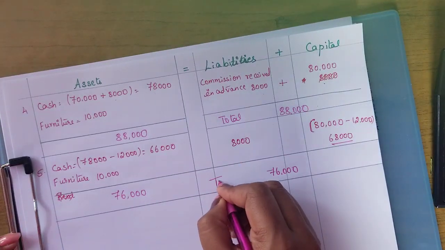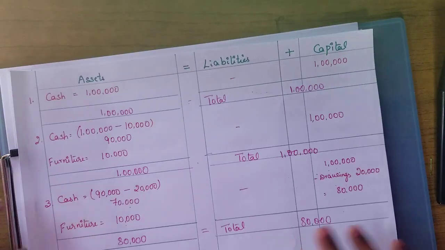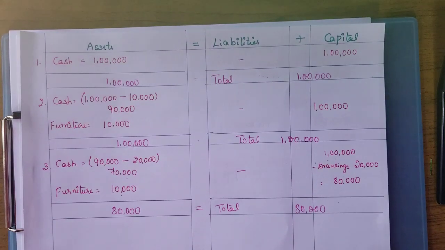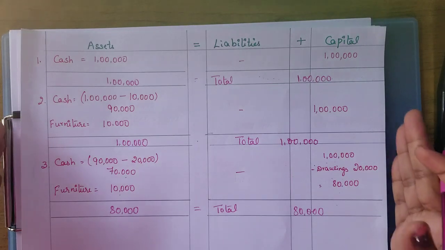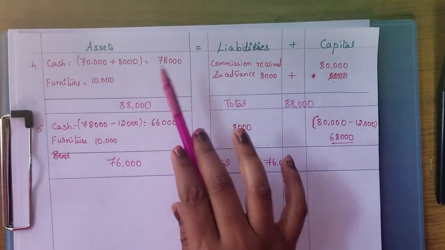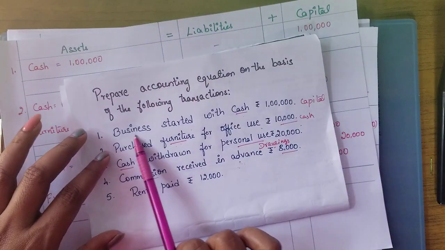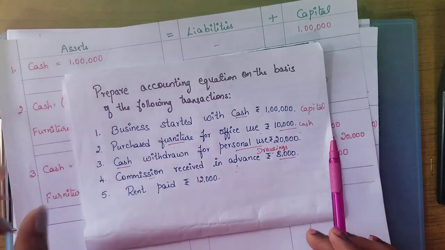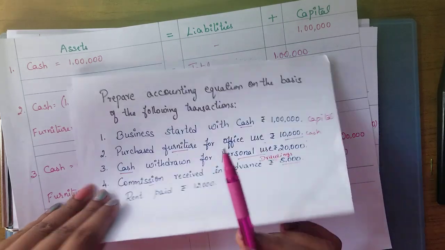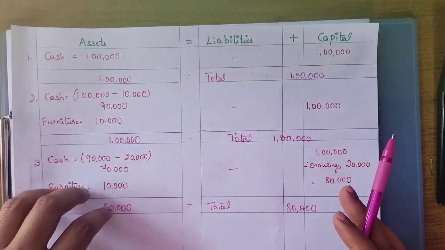So this is how we are going to solve this type of transactions using accounting equations. This may be asked as a 5-mark question, so this is very important. You have to be very clear with the transaction. When you read the transaction, you should know which are the two accounts that will be affected. When you know that, you can easily identify if it belongs to asset. Under asset we are going to calculate.